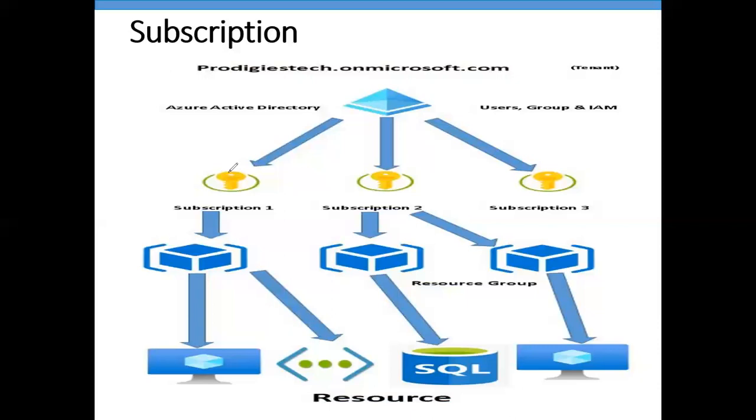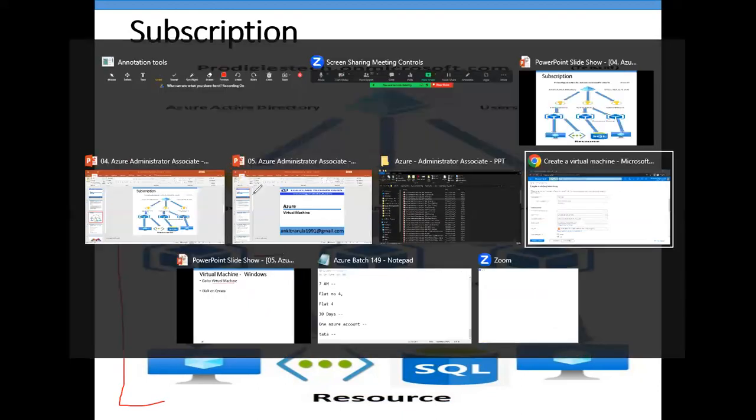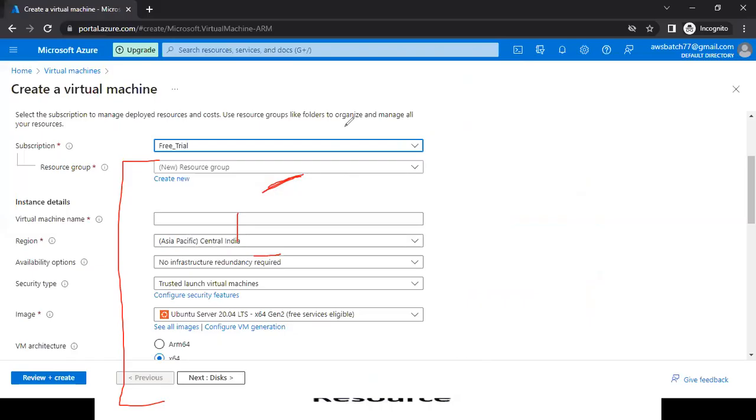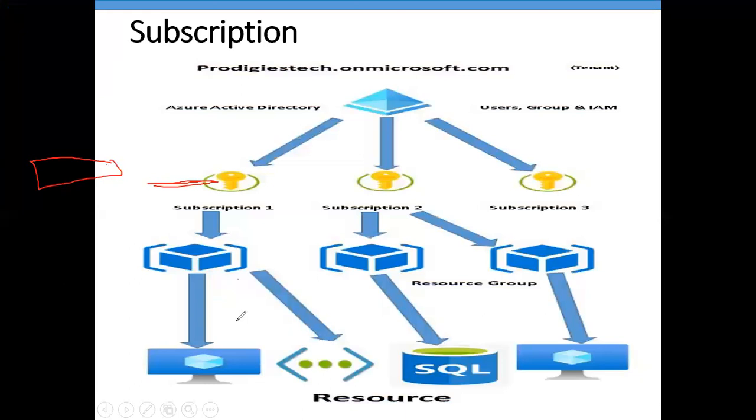We are learning about this part right now. So the first thing we need is a subscription. After subscription, what do we need? Resource group. See here. What is the next step? We need a resource group. And after our resource group, we can create our virtual machine.